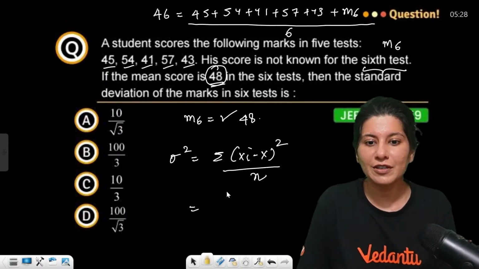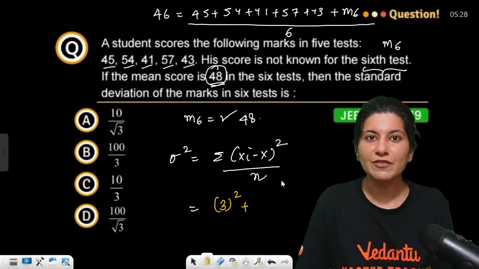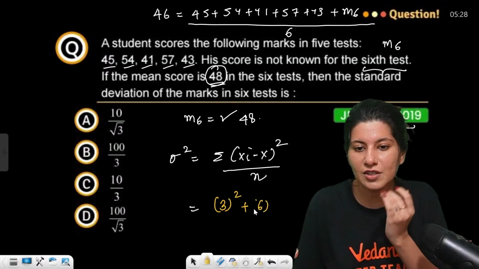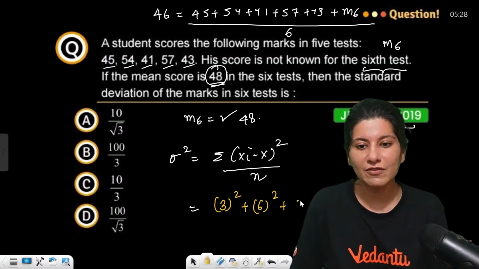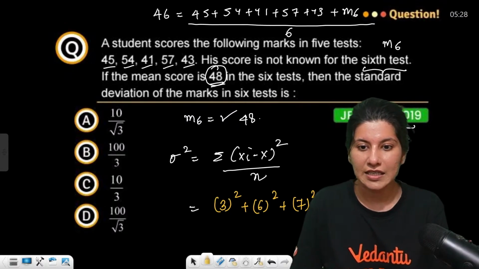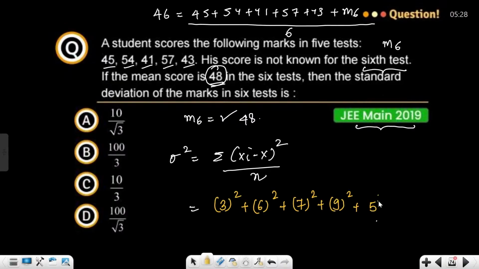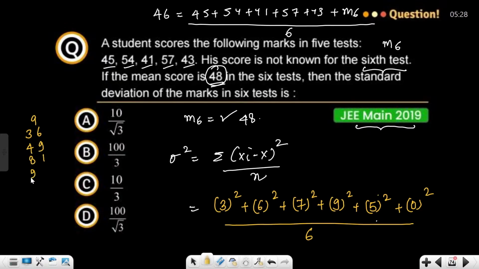So 48 and 45, 3 is the deviation, square it. Then 48 and 54, 6 is the deviation, square it. 48 and 41, 7 is the deviation, square it. 48 and 57, 9 is the deviation, square it. 48 and 43, 5 square. And 48 and 48, M6 is 48, right? So 0 square. Upon how many? 6 observations. So your answer will be 9 plus 36 plus 49 plus 81 plus 25.